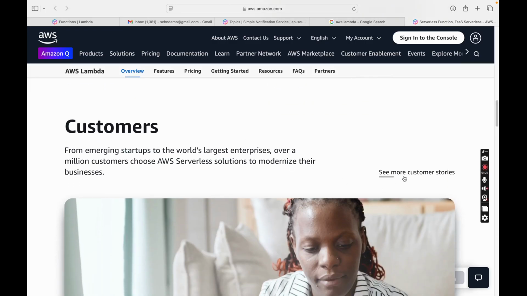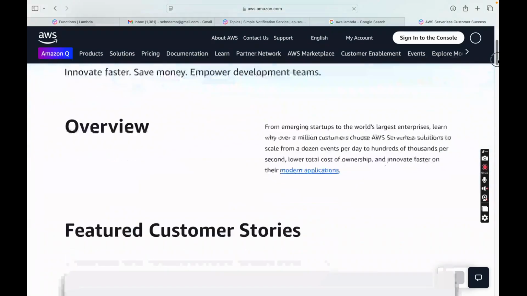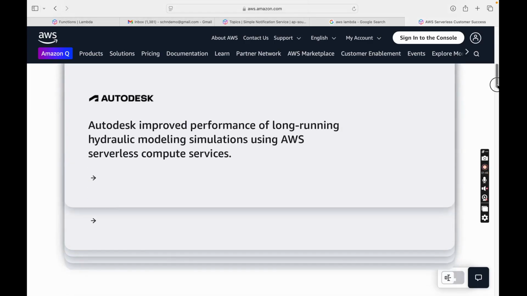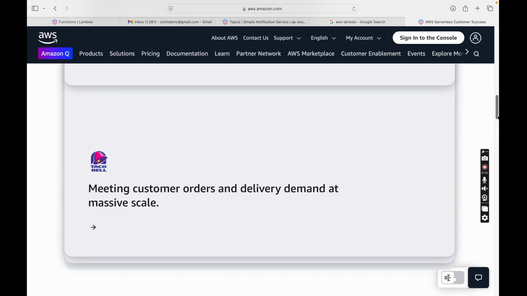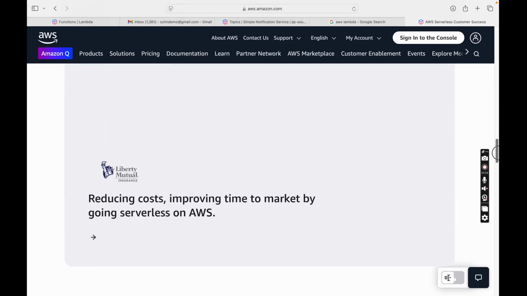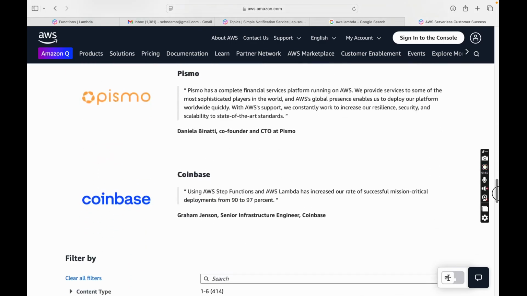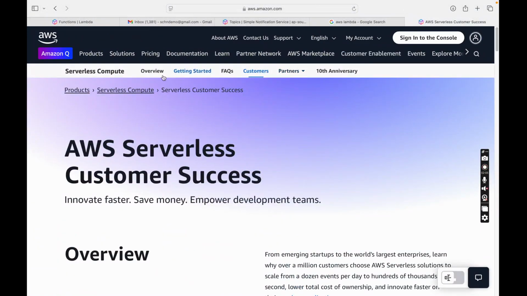Now see the customer stories. If I click on see more customers, you will see there are many customers who are actually using AWS Lambda, like Autodesk, which is already using Lambda and improving performance for long-running hydraulic modeling simulations. Then we have Nationwide Children's, Taco Bell, Liberty Mutual, Siemens, Genetec, Pismo. So there are many customers who are actually benefiting from AWS Lambda. So this is what AWS Lambda is.